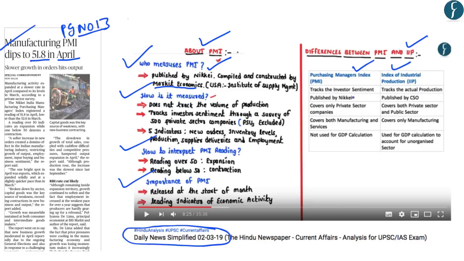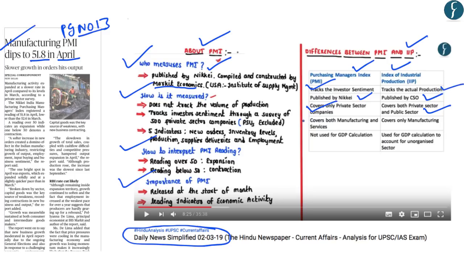So regarding the PMI, you should note that it is published by Nikkei and the Index of Industrial Production is published by the Central Statistical Office. Now, which type of companies are covered? So the PMI covers only the private sector companies. However, the IIP covers both the private as well as the public sector. Further, PMI tracks the investor sentiment while the IIP tracks the actual production levels.